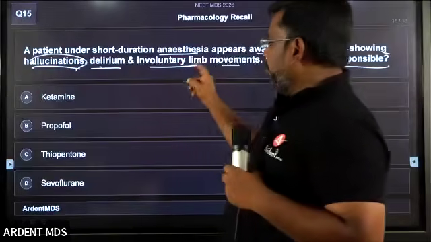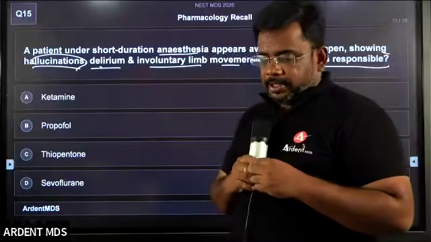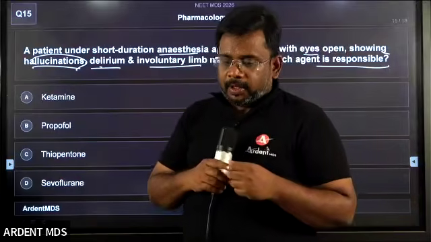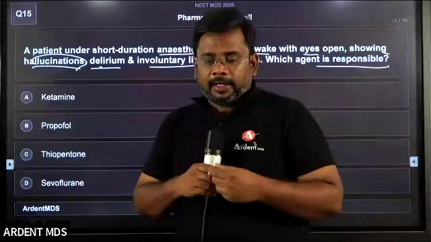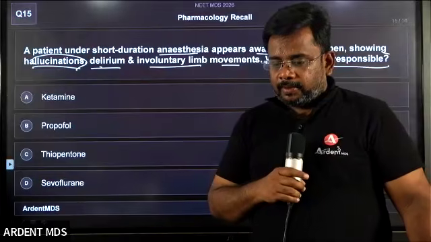Hallucination, delirium, involuntary limb movement, all these are key points. What is the answer, students? Whether it is ketamine, propofol, thiopentone, or sevoflurane, I am waiting for your answer.